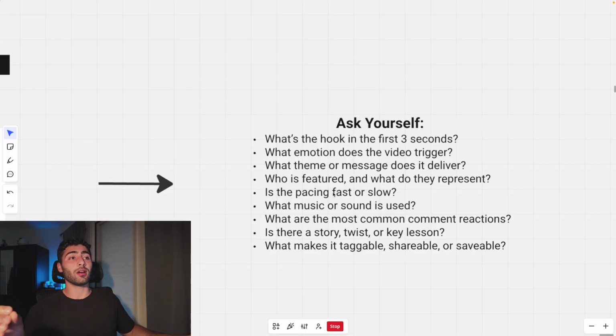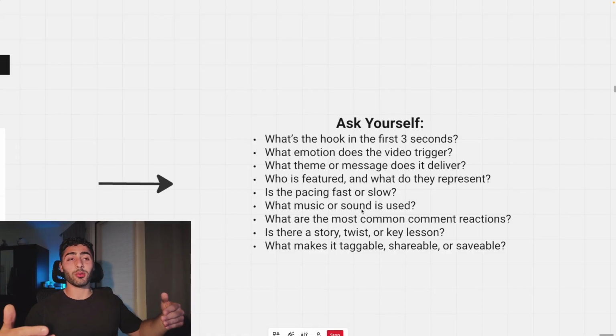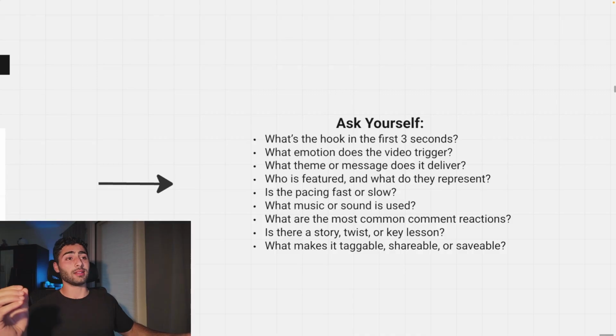Is the pacing of the piece of content fast or slow? What music or sound is used? What are the most common comment reactions? See what people are commenting, see what people are engaging with, and see if there's a story, twist, or a key lesson.